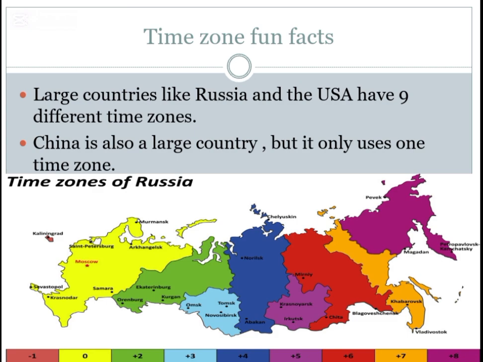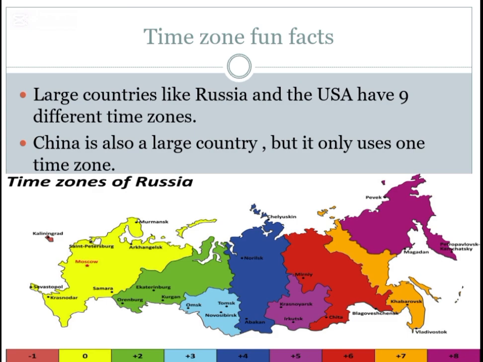As you can see on the map, which is telling us about different time zones in Russia with different colors, it means that in one part of the country it can be morning and in another part it can be afternoon or evening. But China, although it is a large country, is following only one time zone. So even if the sun rises earlier in one area, everyone follows the same clock time.